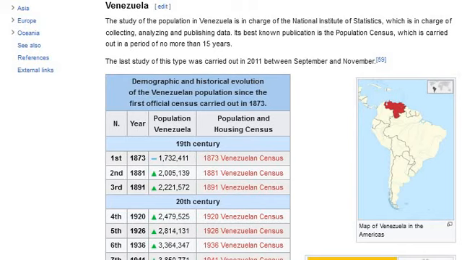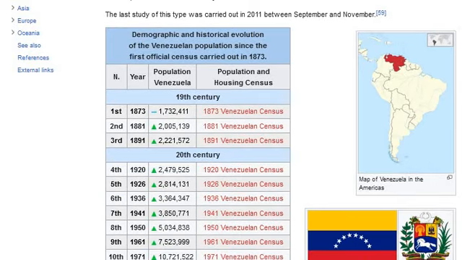1891 Venezuelan census. 20th century. Fourth, 1920, increase: 2,479,525. 1920 Venezuelan census. Fifth, 1926, increase: 2,814,131. 1926 Venezuelan census.